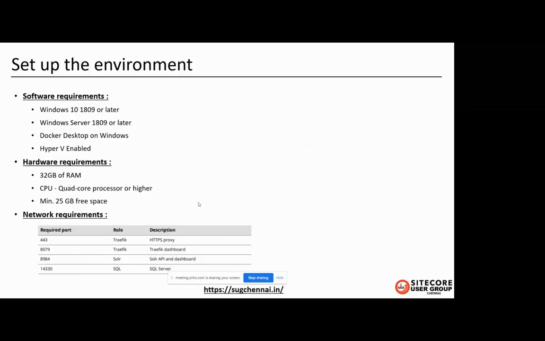While installing it, it will ask for enabling Hyper-V. We should enable it, because virtualization is needed for containers to run. On the hardware side, we need a minimum of 16 GB of RAM, but if you want to use XP Scaled and all, 32 GB is recommended. For CPU, we need a quad core processor or higher, and a minimum of 25 GB free space is required.